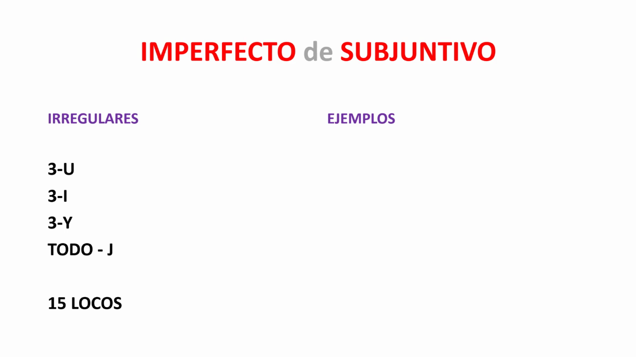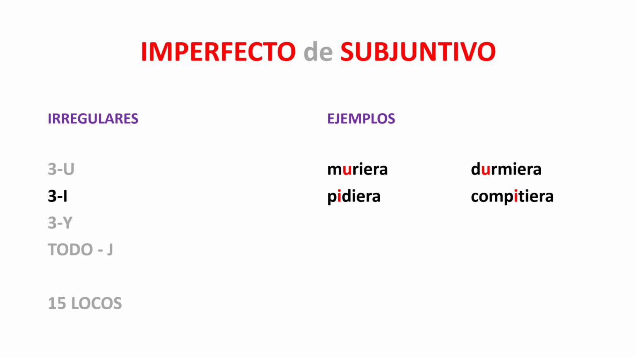Also, the 15 locos are also going to be represented in the past subjunctive. Verbs that have 3U as the irregular stem, for example, will be muriera and durmiera. 3I verbs will be pidiera and compitiera. 3Y verbs will be leyera and creyera, for to read and to believe. Also, all the UIR verbs are represented in this one, so concluyera, influyera. The todo J verbs as well, tradujera and dijera.